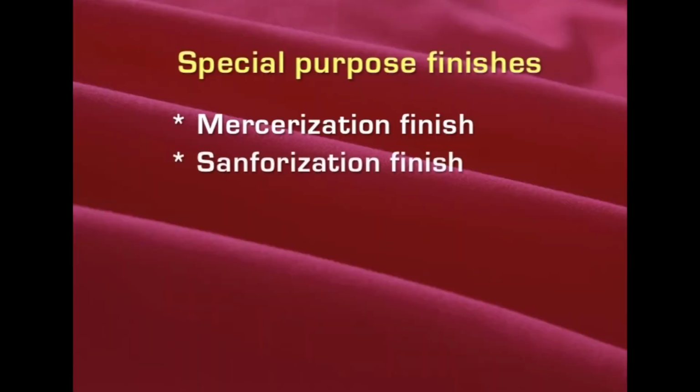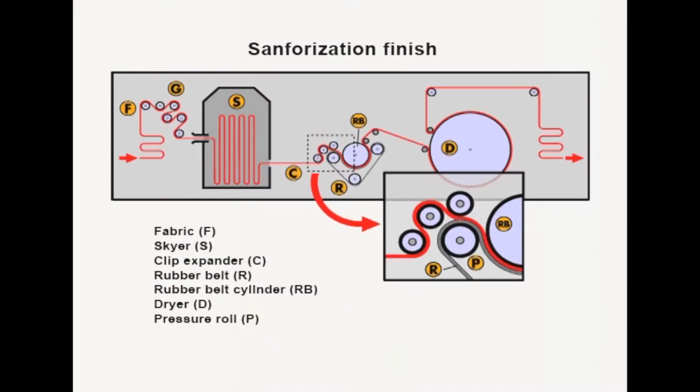And the second one is sanforization, that means the shrink proof finish. The fabric is under tension during fabric construction, and so these tensions should be removed, and thus it is subjected to a compressional shrinkage. That is what happens in the sanforization finish. It is made to shrink by compression.